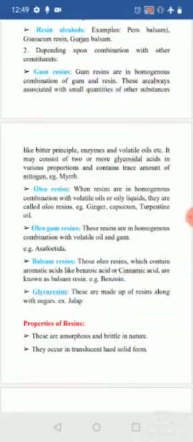Next is the glycoresin. They contain resins associated with sugars, or combined with sugar. An example is jalap.